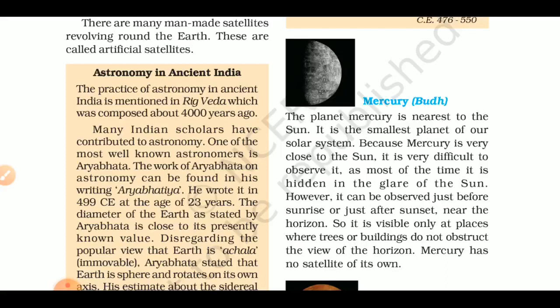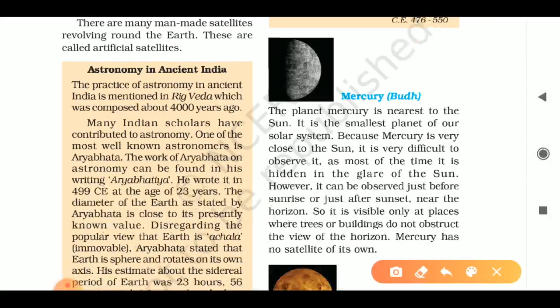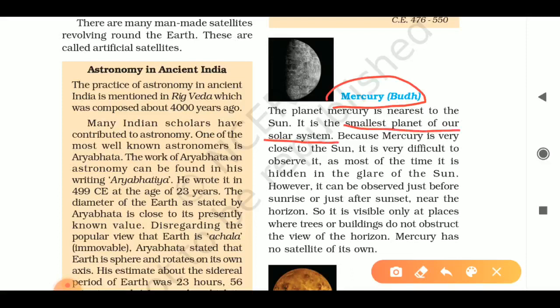First one is Mercury, which in Hindi is called Budh. This is the nearest planet to the Sun. The planet Mercury is nearest to the Sun, and it is the smallest planet in our solar system.